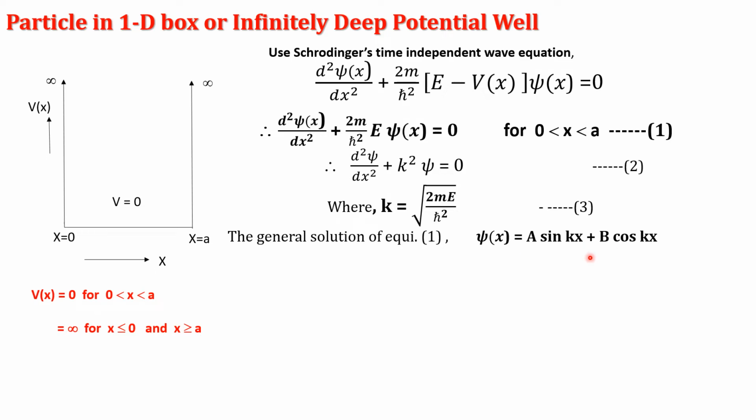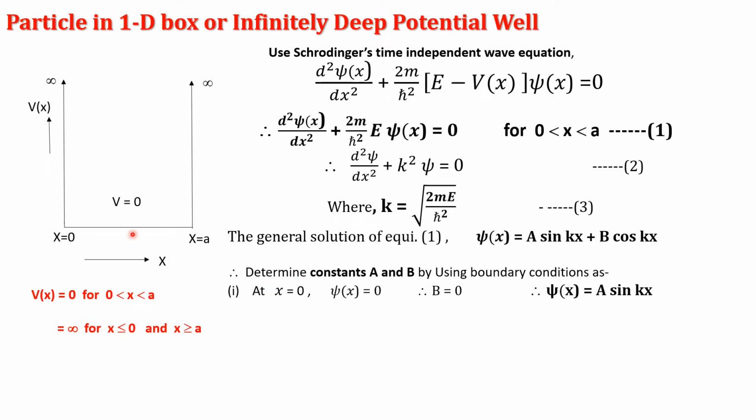Here A and B are constants. Firstly, we determine the constants A and B by using the boundary conditions. At x equal to 0, the function is 0, and therefore we simplify the equation. Psi is 0, sin kx where x is 0 means sin 0 is 0, but cos 0 is 1, therefore we get the value B equal to 0. If B is 0, the equation becomes psi of x equal to only A sin kx.